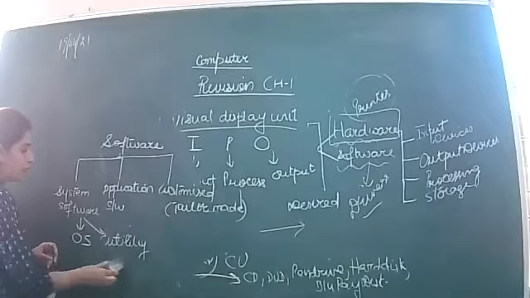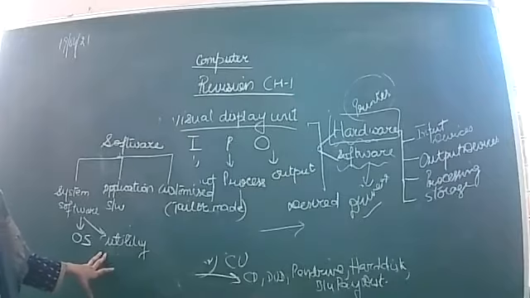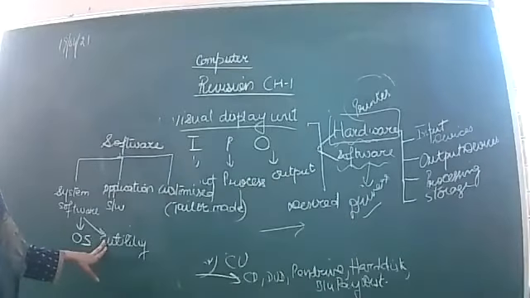Utility is also the type of system software. The utilities which are helpful in giving a particular operation or specialized functions being performed by the computer system. It helps you to keep this system in good condition, and the efficient working of the computer system is being held by the utility software. So it will be helpful in removing the errors.